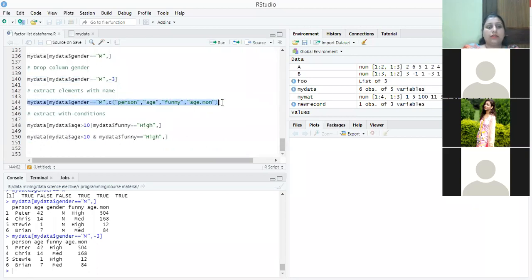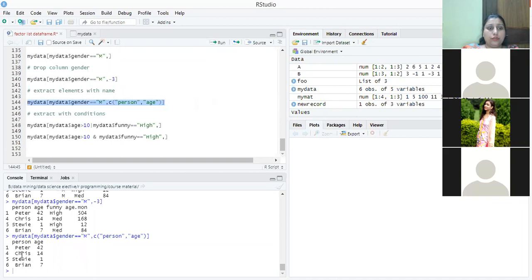This is the extraction with the name. Suppose I just want to extract these two columns. I have given these two columns and the condition is given where the gender is male. So it will give me only two columns, person and age. It gives me a result with person and age, only two columns. These are the extractions with conditions.